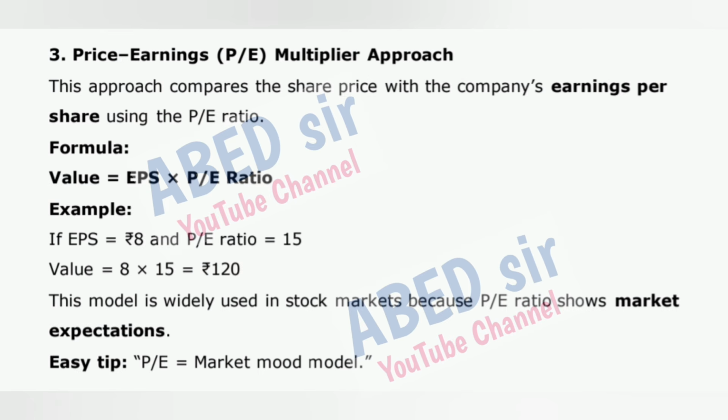3. Price earnings (PE) multiplier approach. This approach compares the share price with the company's earnings per share using the PE ratio. Formula: value is equal to EPS times PE ratio. Example: if EPS is equal to 8 rupees and PE ratio is equal to 15, value is equal to 8 times 15, which is equal to 120 rupees. This model is widely used in stock markets because PE ratio shows market expectations. Easy tip: PE is equal to market mood model.